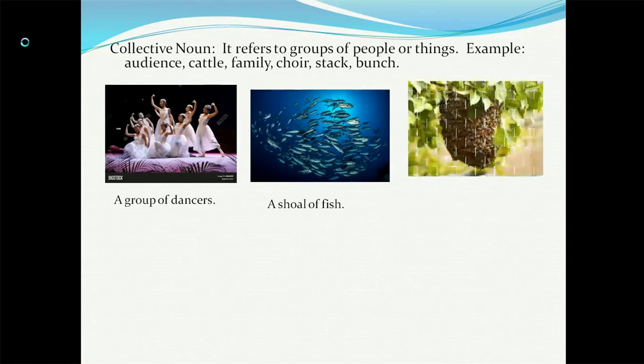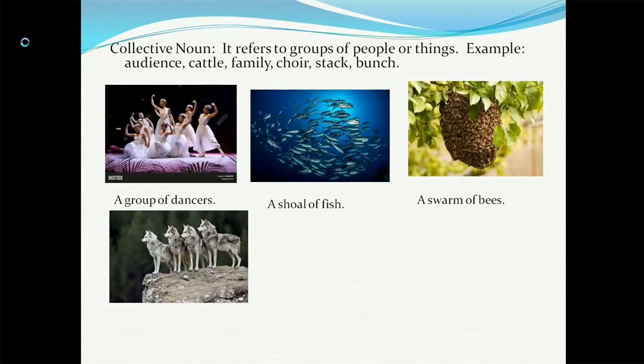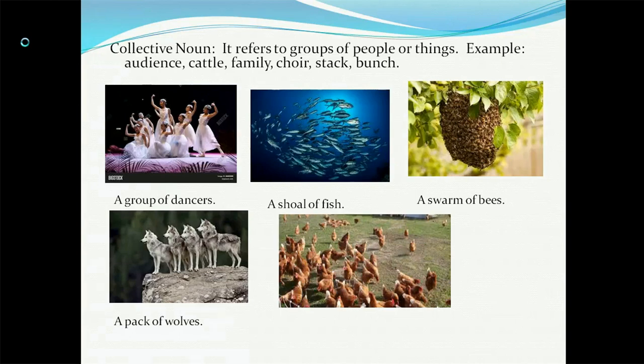Now these are bees. They are called a swarm of bees. Now look, what are these wolves called? A pack of wolves. And for chicken, they are called flock of chicken.